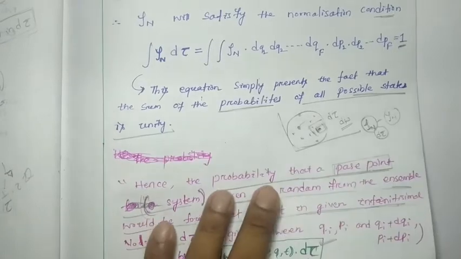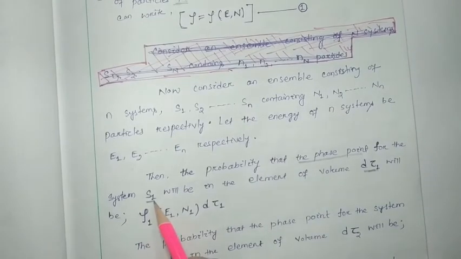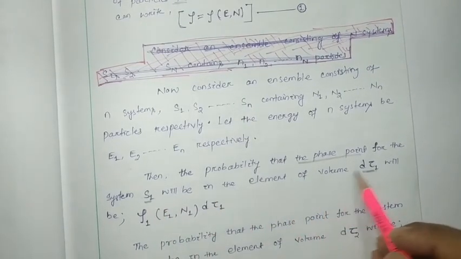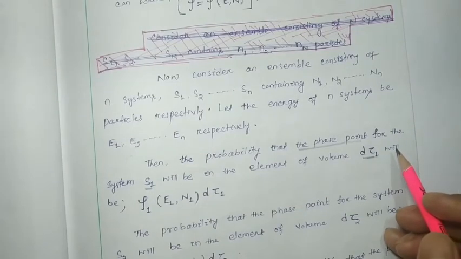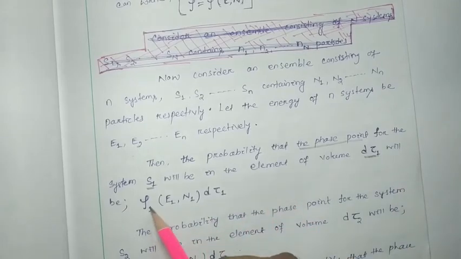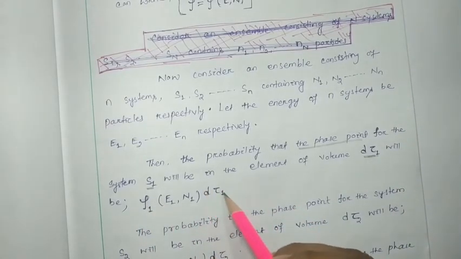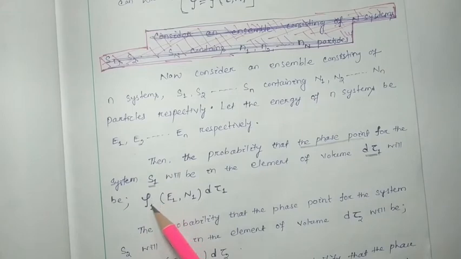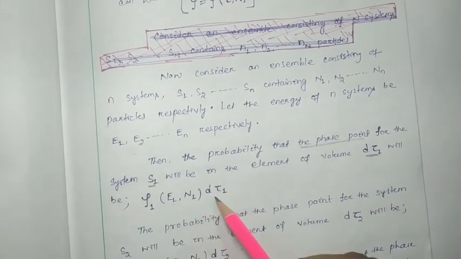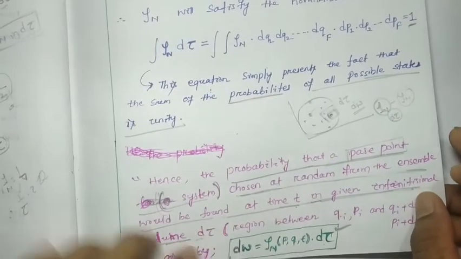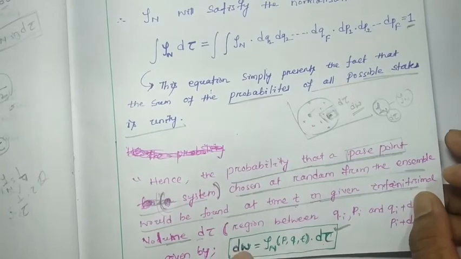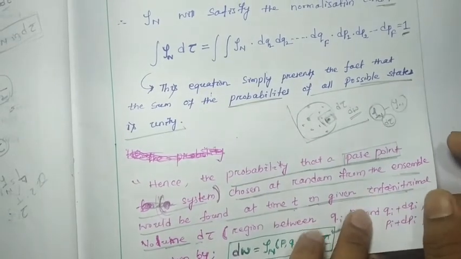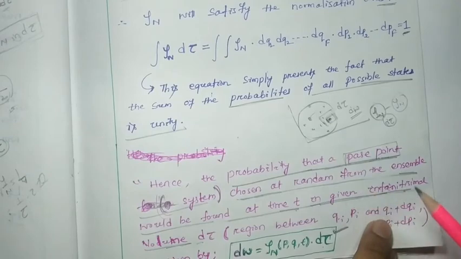So here suppose S1 is the phase point and that phase point will be inside the volume d tau 1. What will be the probability? The probability will be the probability density times the corresponding volume. The probability density is rho 1, which is a function of E1, N1, and d tau 1. See here, rho into d tau, rho 1 d tau 1. So this will be the probability that any phase point will be part of the volume d tau.